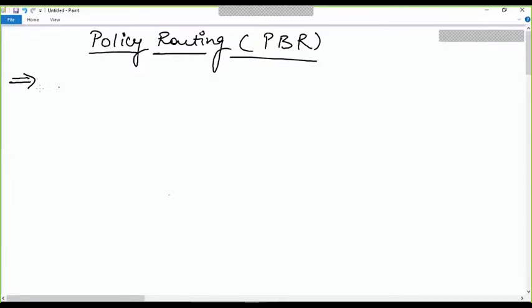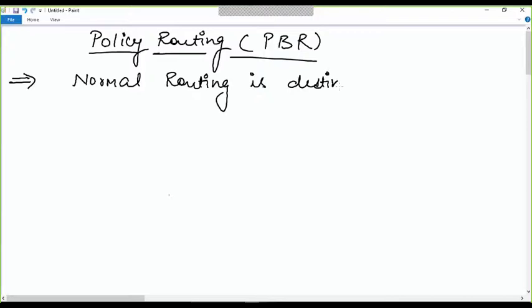Okay, so with policy routing, as you know, what the router normally does is routing on the basis of the destination.